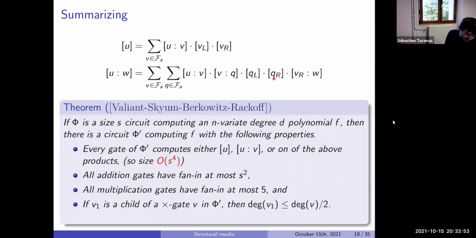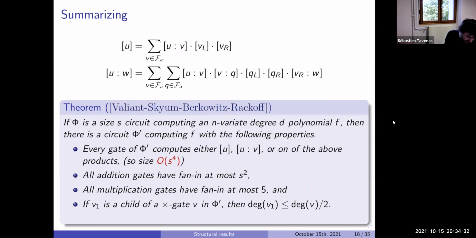Gates which will be a product like that, we need to fix U, we need to fix W, we need to fix V, we need to fix Q. So S to the 4. So every gate of the circuit is either this product or this product. The size is S^4. Now we can connect everything. If we want to compute something like that, we just do a sum of these things, which are products or things below which are computed the same way. Now we can connect everything.